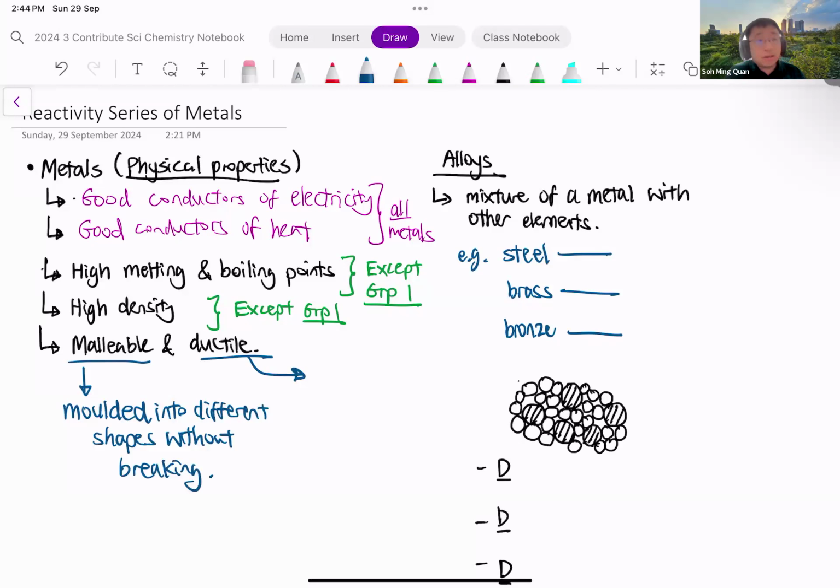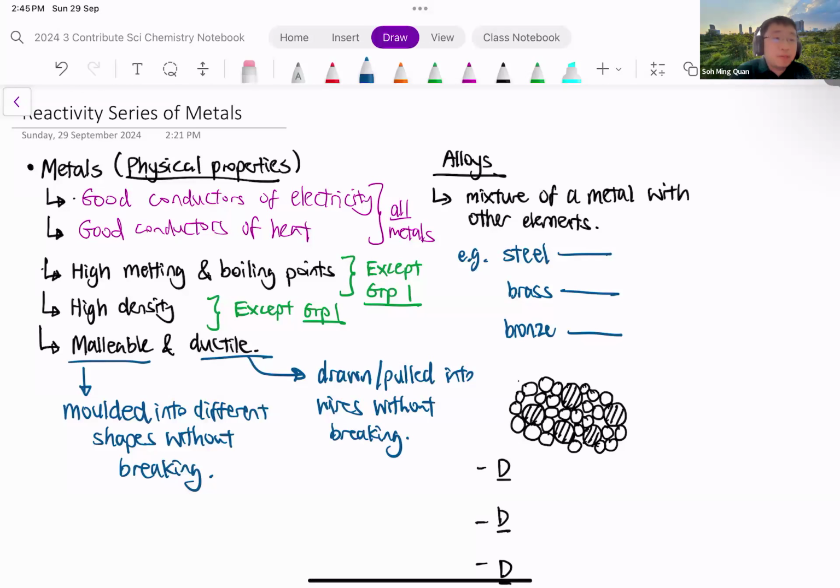Now, the word ductile comes from the word drawn. It can be drawn or pulled into wires without breaking. So these are the typical physical properties of metals. Some of these physical properties are very much applicable to what metals are used for. For instance, good conductor of electricity, that's why metals are used in electrical wiring and electrical circuits.